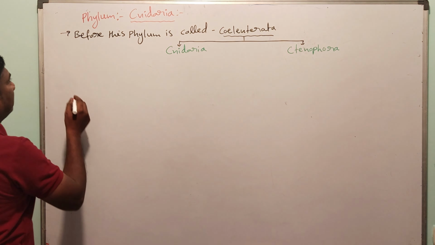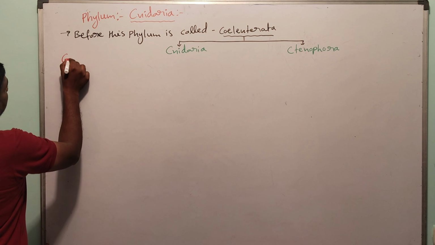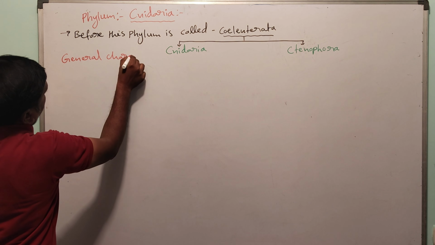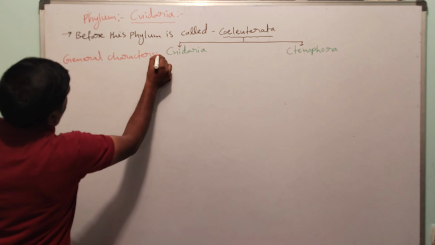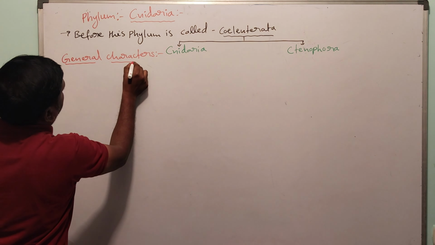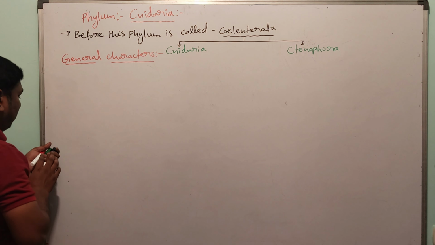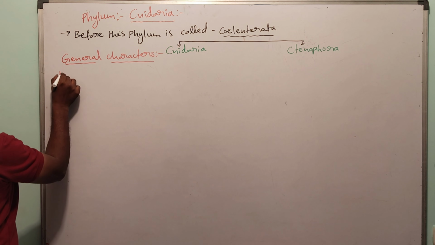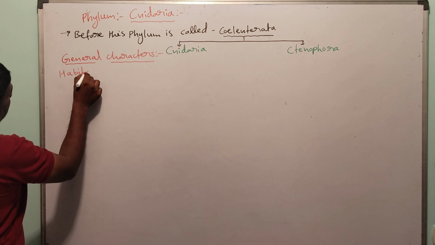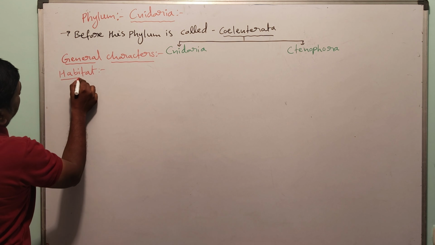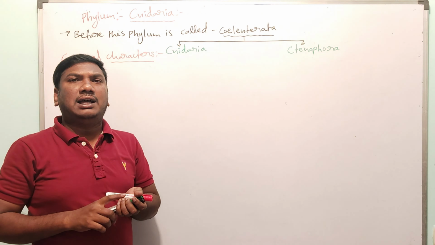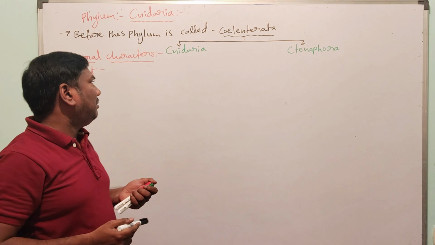Cnidaria general characters. In general characters, the first one is habitat. Habitat means the animal's living place is called habitat.